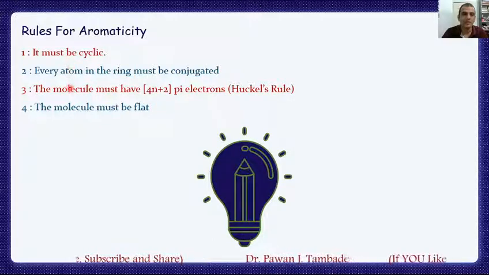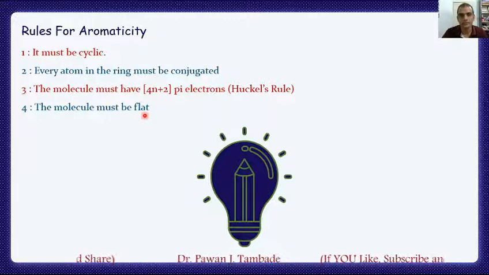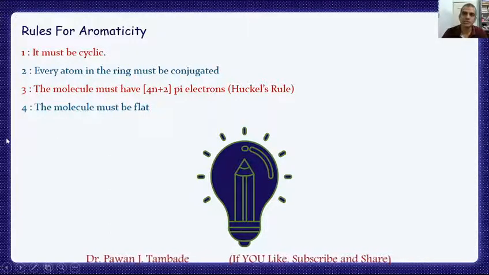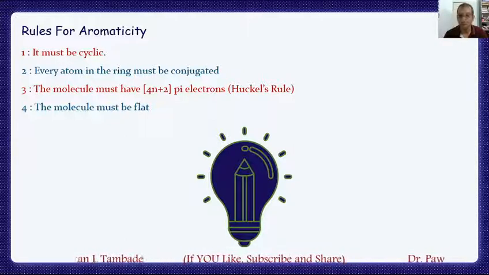And if a molecule obeys these first three rules, then the molecule is flat most of the time, with the exception of 10-annulene. And when the molecule obeys these four rules, then that molecule is said to be aromatic in nature. So with these rules, we will move towards our first example.